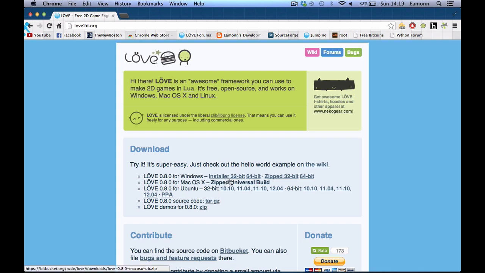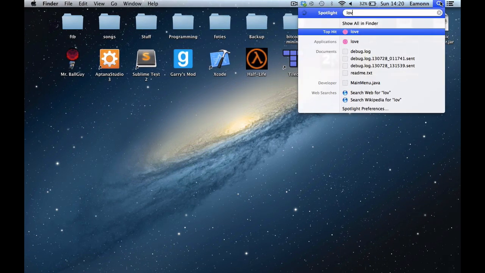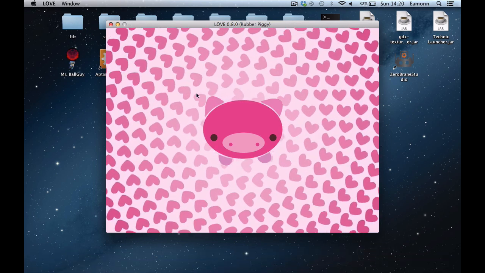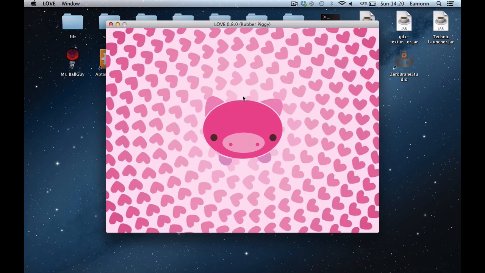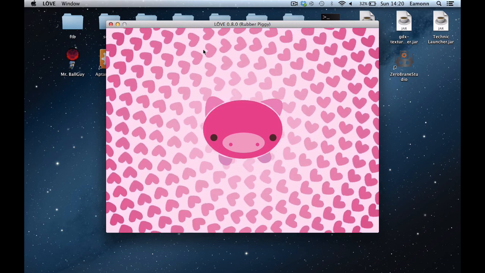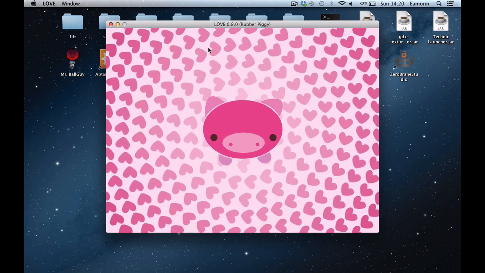But for me, I would have downloaded this, and whenever you get it, you will get a file called Love2d. And then what you want to do is double click on that. It'll be in your downloads folder. I think it's zipped up. And you should get something like this. Notice how the mouse is weird. This is part of SDL. This would happen with Pygame or anything else based on SDL.